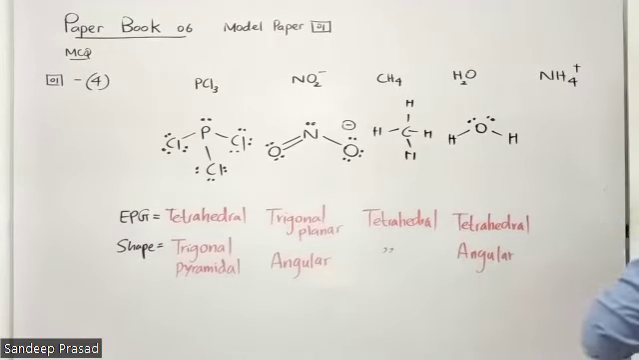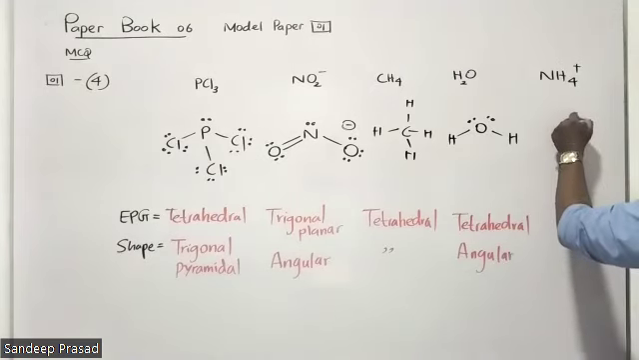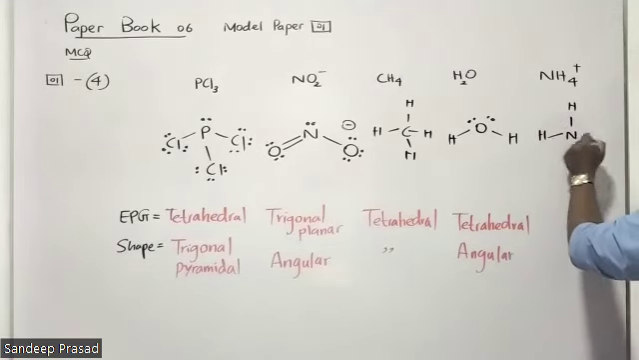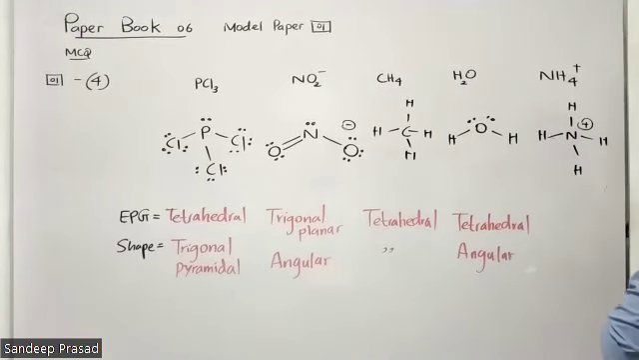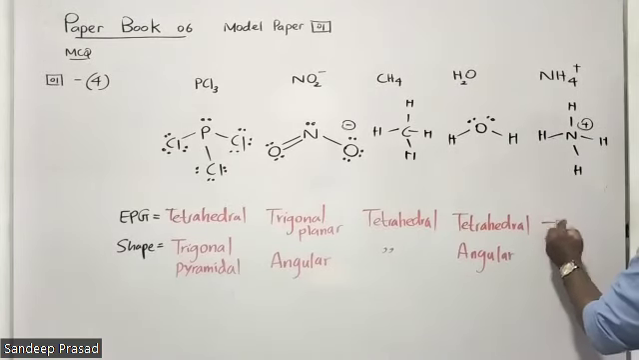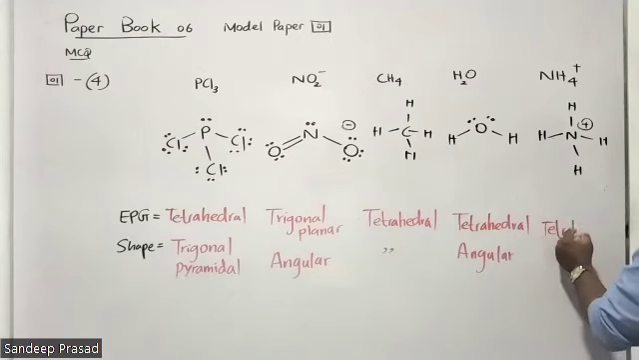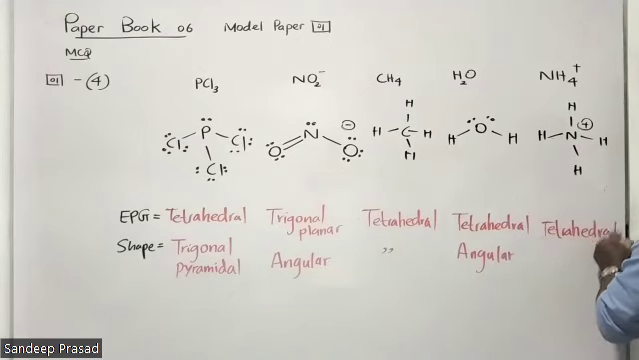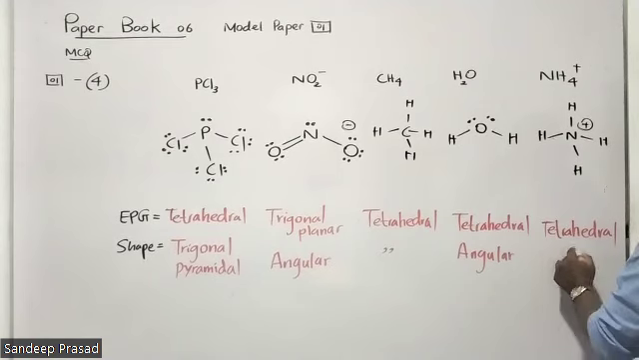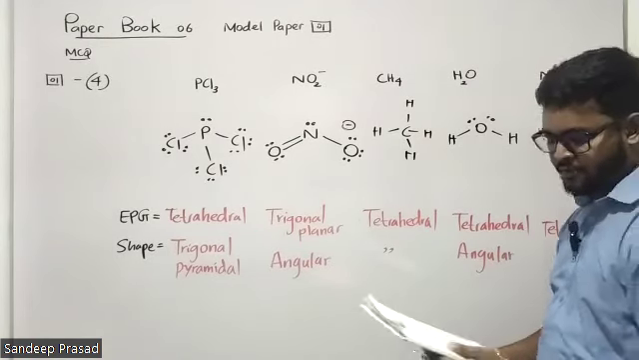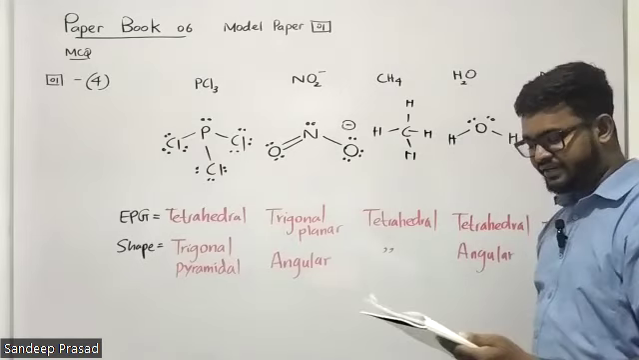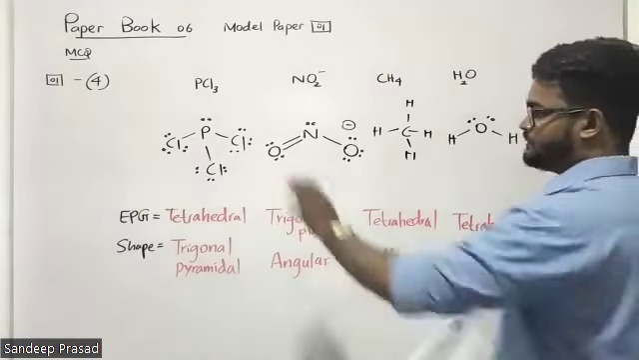Right? Ammonium cation. Nitrogen is surrounded by 4 hydrogen atoms. In this way, we can say that the electron pair geometry is tetrahedral, and the shape of the molecule is also the same, tetrahedral. Then you can identify here the molecule or ion having a different electron pair geometry.